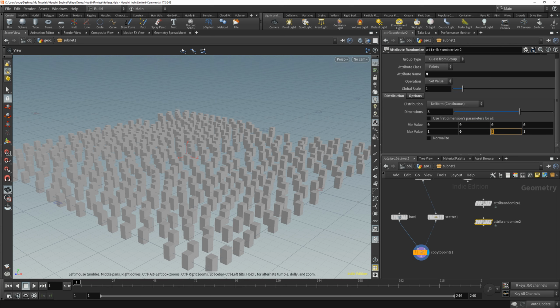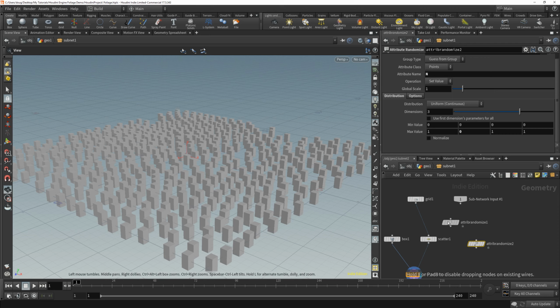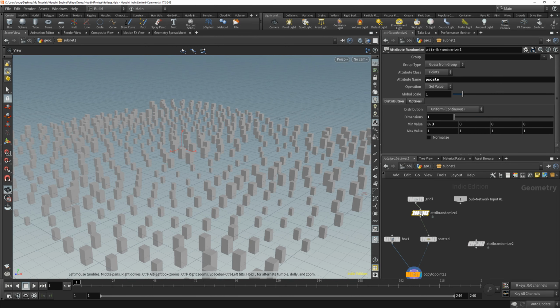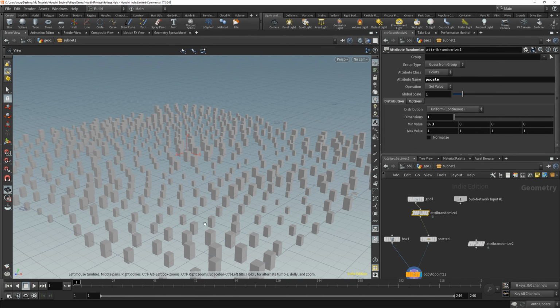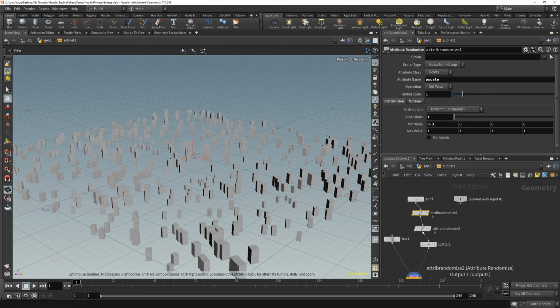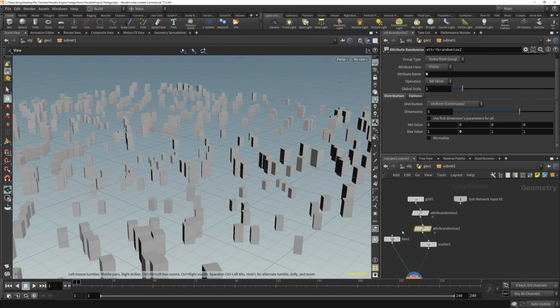Okay, so then those attributes need to be added before the scatter node. So I'm going to throw them in here. And already you can see when I add the P-scale attribute, I've gotten variation in the size of the objects. And now when I add in the normal, I'm getting variation in rotation as well.